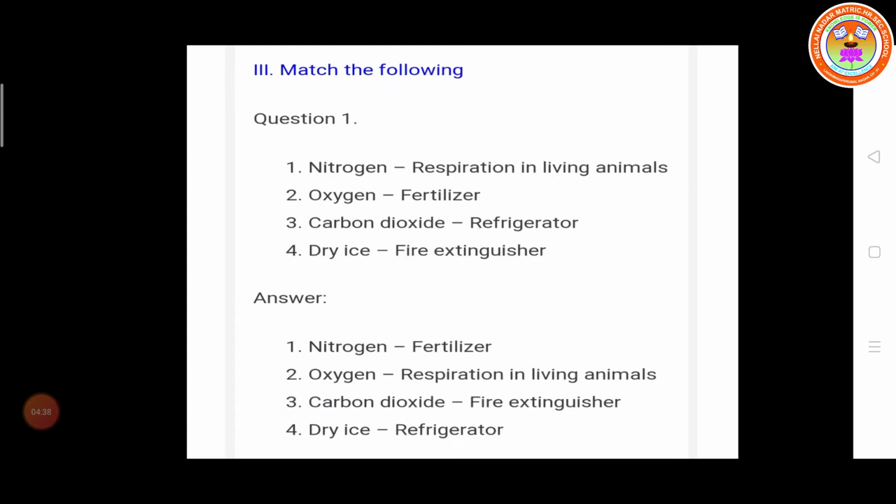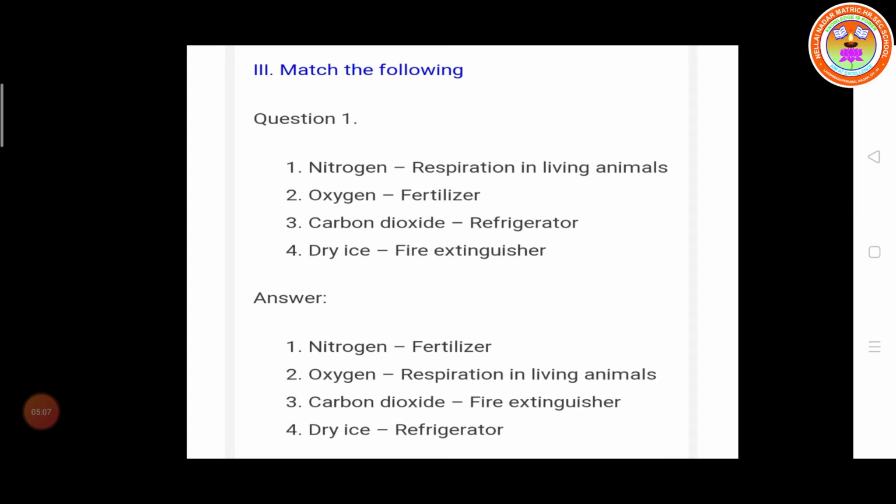Third Roman, match the following. Nitrogen, oxygen, carbon dioxide, dry ice. What are the options they have given? Respiration in living animals, fertilizer, refrigerant, fire extinguisher. Nitrogen is used as a fertilizer. Oxygen is for respiration in living animals.